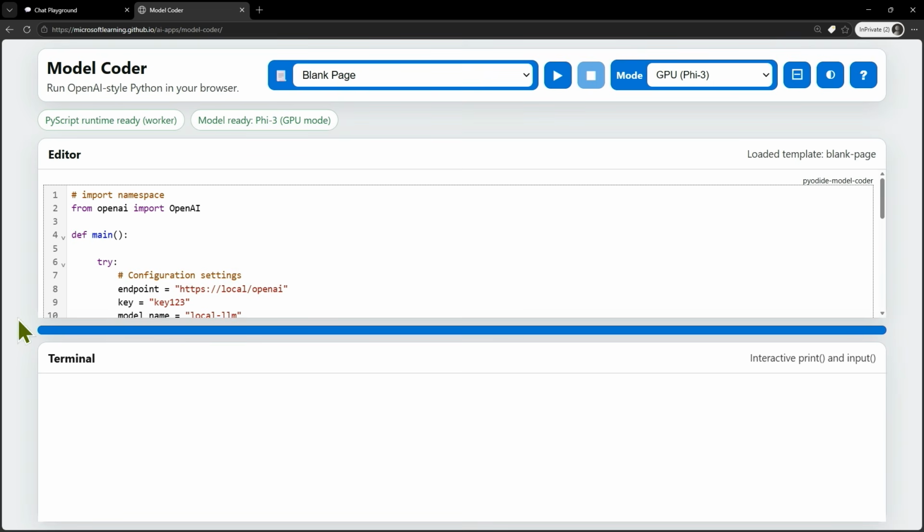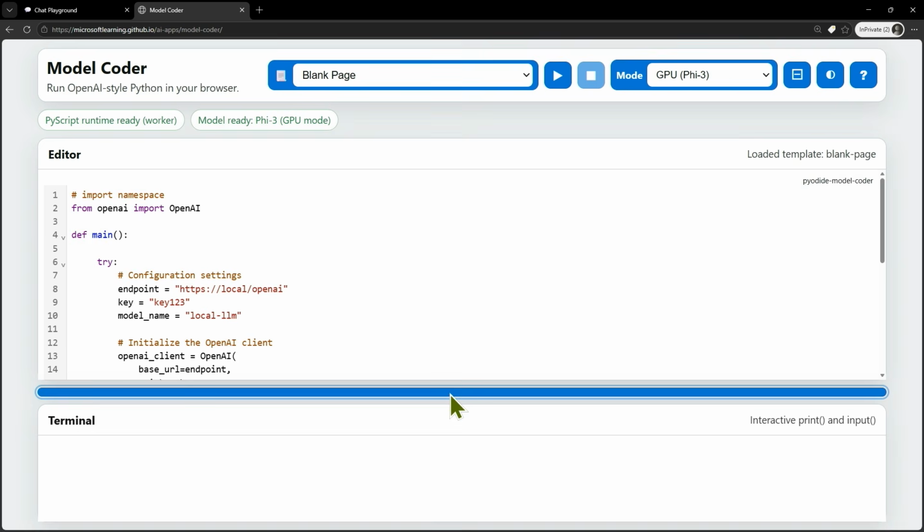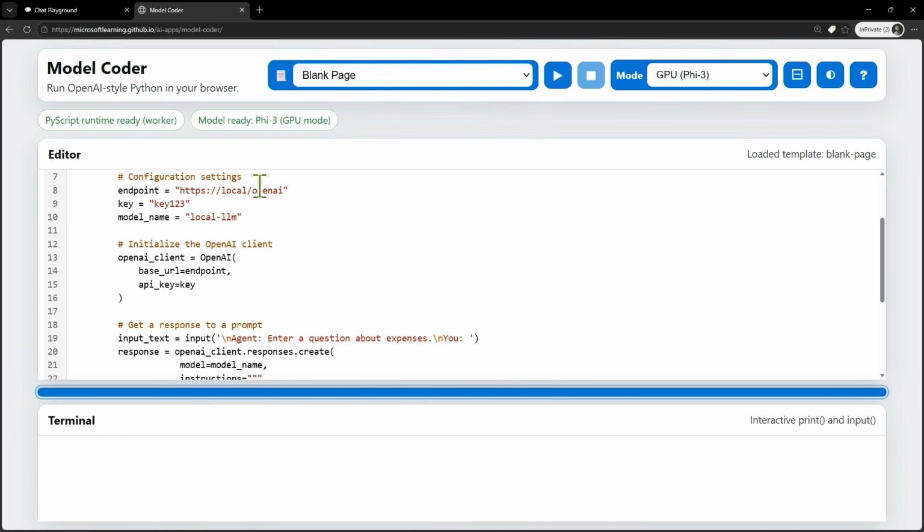So this piece of code is going to help me to implement a simple AI agent that can help you categorize expenses. So that's what this piece of code does. If we start here, we can see import namespace. Here we are using from OpenAI import OpenAI. It's really good to start with, to try out. We are providing the endpoint, the key, the model name. So we have a local LLM that we are using.